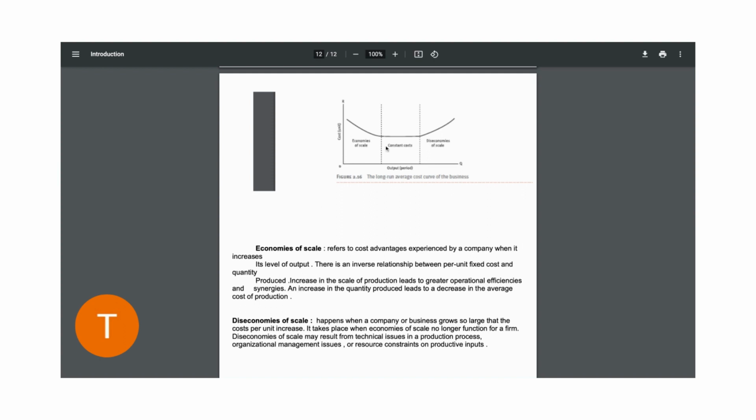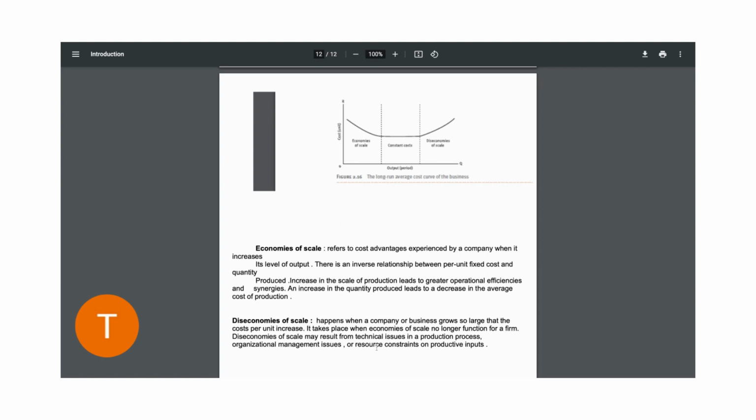Now, after some time, the business will just incur constant costs. Then, also after an extended time, they'll also start experiencing diseconomies of scale. So these diseconomies of scale happen when a business or a company grows so large that the costs per unit increase. So it actually takes place when your economies of scale no longer function for a firm. And this is usually caused by organizational management issues as well as technical issues in the production process.